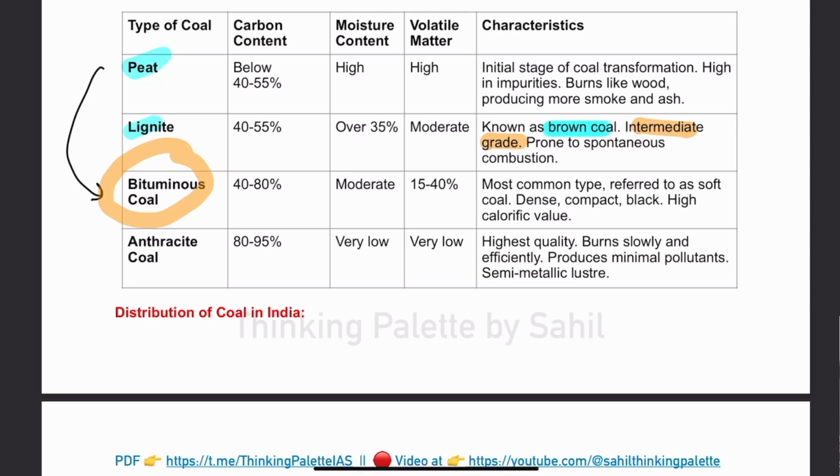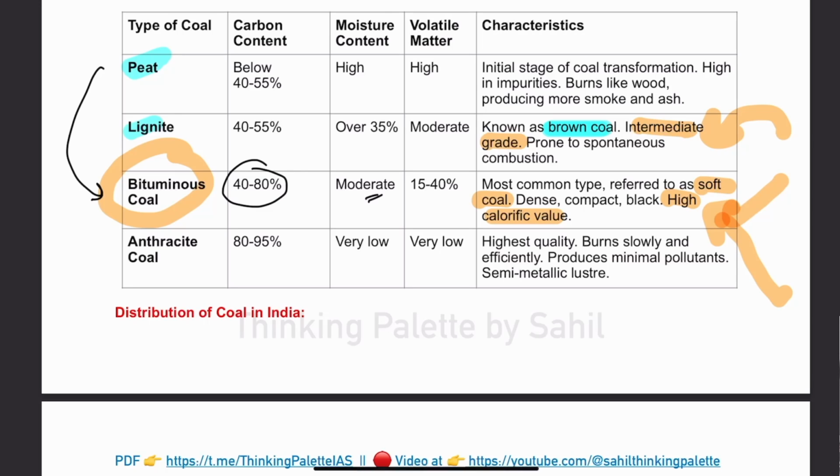Now, bituminous coal is called soft coal. It has high calorific value, and because of its high calorific value and relative affordability, there is a lot of usage of bituminous coal. Here carbon content will be 40 to 80%, and moisture content will be moderate.